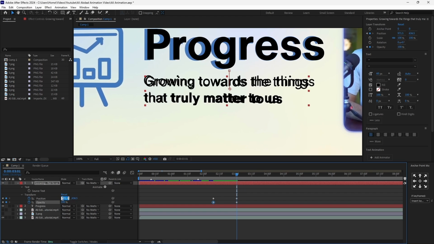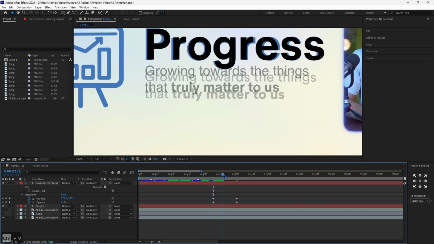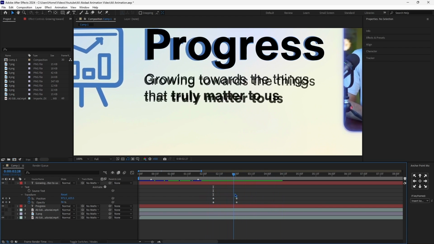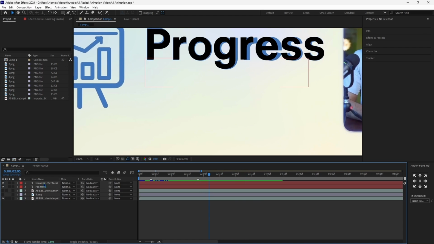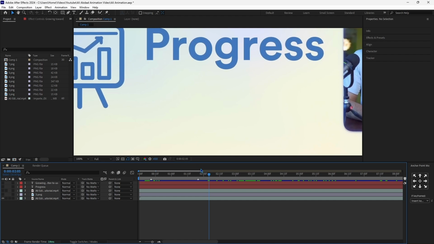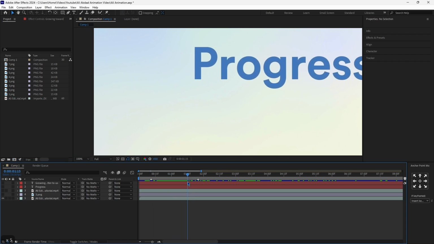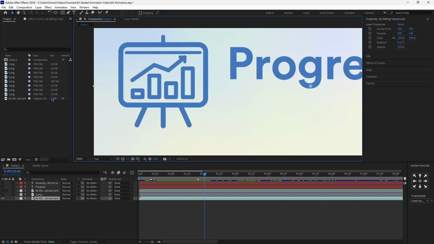A quick thing is that I want to copy this X position just like so that it comes down vertically, which is perfect. And now what we want to do is go ahead and recreate the icon before we create the 3D effect. So let's go ahead and recreate that icon by first hiding these text layers for now. Then I'll go ahead and zoom into the icon. I'll make sure to go right here when it starts moving, so exactly here. Here is where the 3D movement starts.